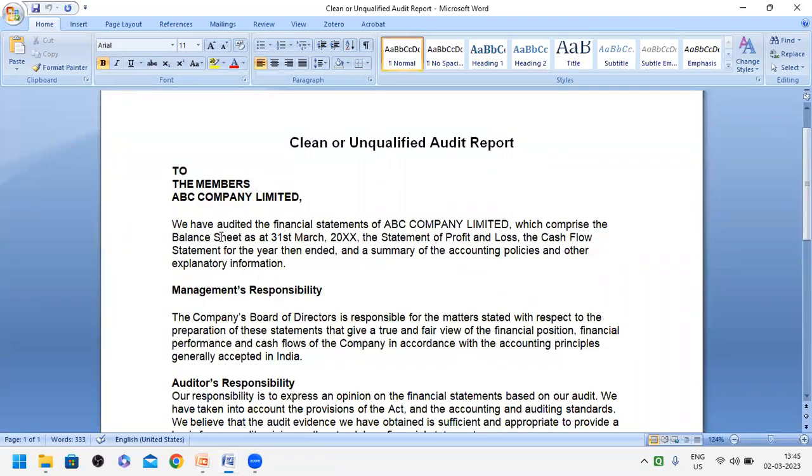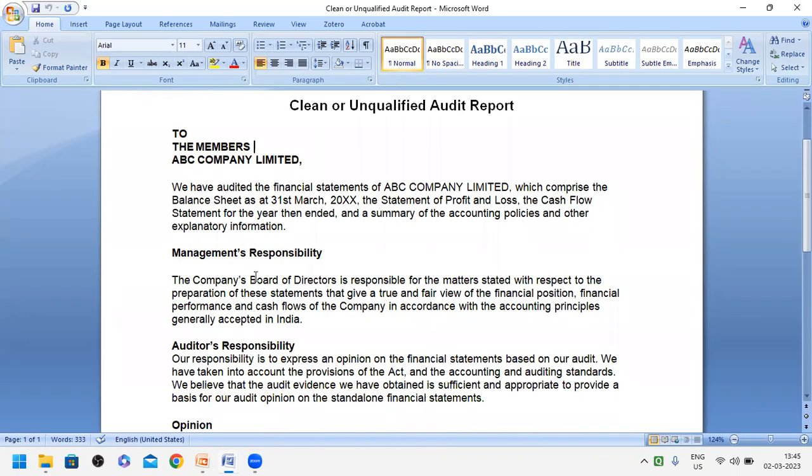Okay, so that's why the first para, what he writes is, we have audited. We, in the sense, auditor has audited. The team of auditors will be there. That's why the term we is used here. Otherwise, if a single auditor is there, he can even write, I have audited. Okay, we have audited the financial statements of ABC Company Limited, which comprise the balance sheet, statement of profit and loss account, and the cash flow statement for the year ended 31st March, and a summary of the accounting policies and other explanatory information. All these are audited by the auditor.